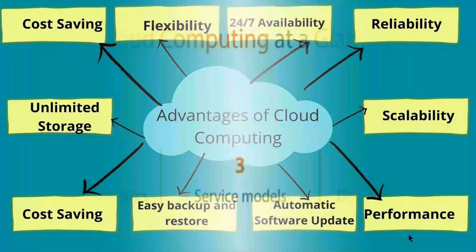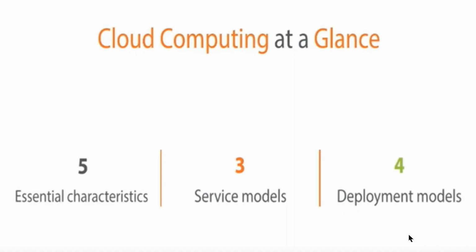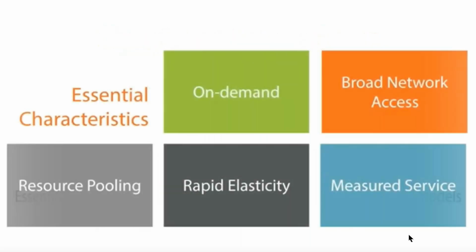So here we have five essential characteristics, three service models, and four deployment models. Let's go quickly. The five essential characteristics: first one is on demand, we discussed already. Second is broad network access. Third is resource pooling. Fourth is rapid elasticity. And next is measured service. On demand we already discussed, right? What is on demand? Instantly, whenever we require any resource, we can log in to AWS and create the resources, which is nothing but on demand.